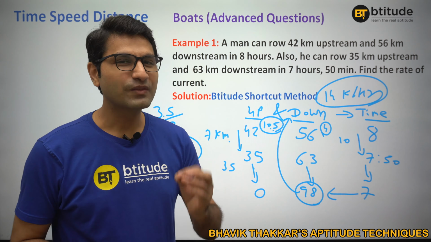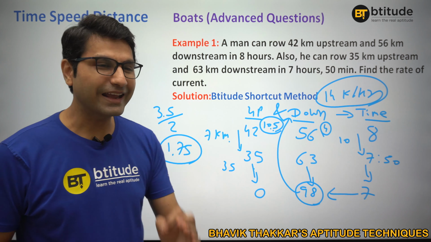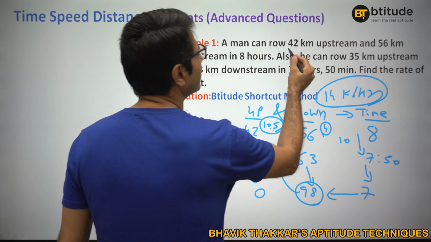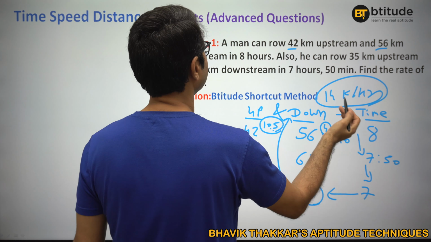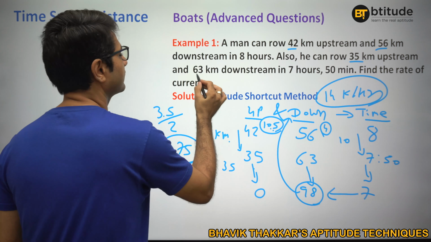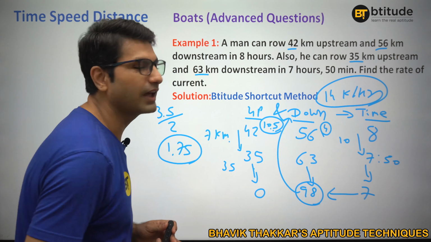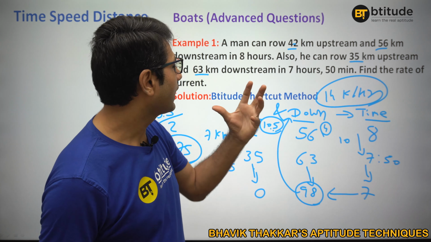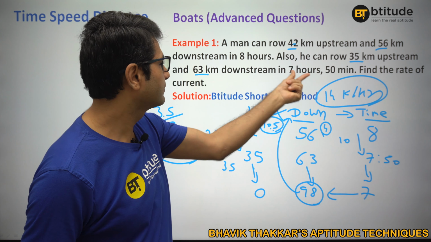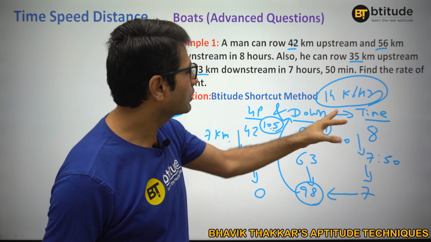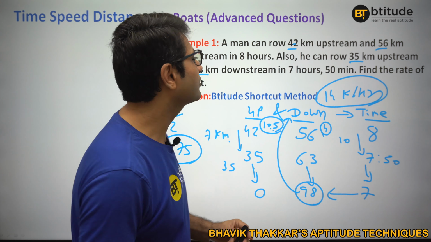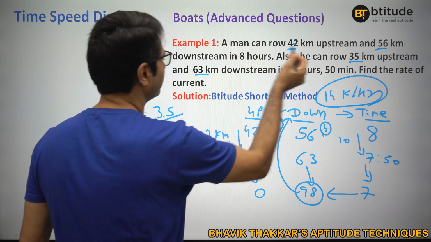Are you getting this? Again, try to understand. In exam, you are not going to write this kind of thing. In exam, you will directly understand just 42 and 56 is 98. Okay. 35 and 63 is also 98, and then you will realize that when I am reducing 7 kilometer here, I am actually saving 10 minutes, right? So what if I convert all this 35 into the downstream as well? So I would say okay. So that means this 35 would be converted here.